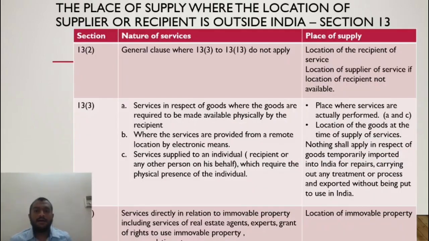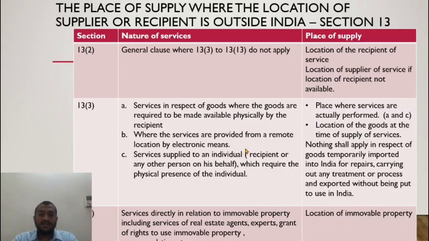Let us look at section 13, where the supplier or the recipient of service, any one of them, is located outside India. Then you have to look at section 13. Section 13 subsection 2 is again a general clause. What does it say? It says that the place of supply is the location of the recipient of service, or the location of the supplier of service if the location of the recipient is not available. Simple. Section 13 subsection 3 gives us services in respect of goods where the goods are required to be made available physically by the recipient.